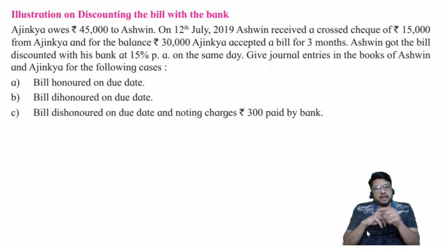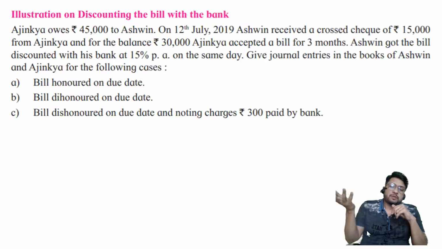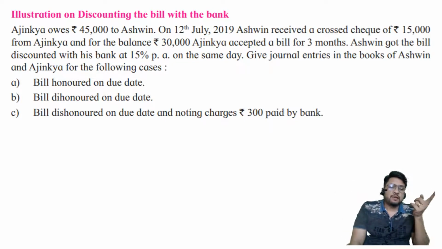What we will do is I'll write on a piece of paper an order dictating you to pay the money either to me or to my order. So there is no compulsion that on the due date I will come to collect the money. I may order somebody else, I may give this bill to somebody else, and that somebody else may come and collect money. You will have to pay him.